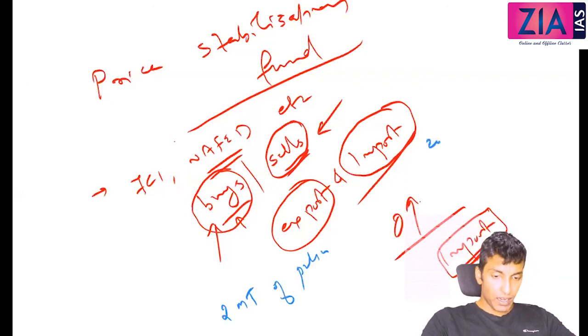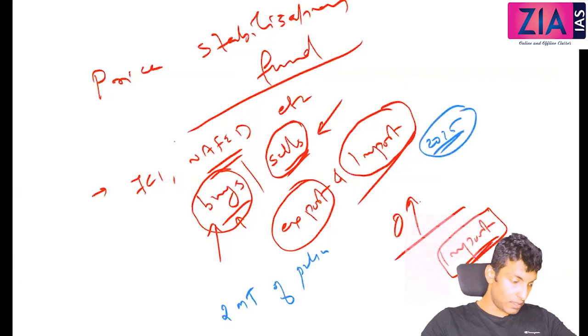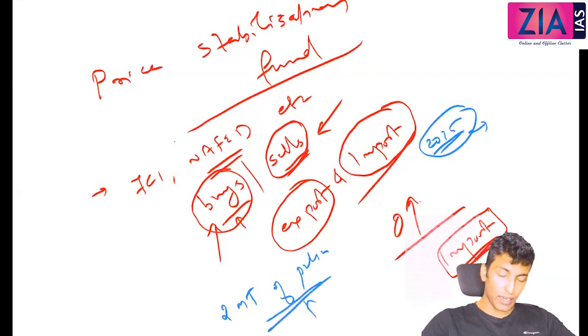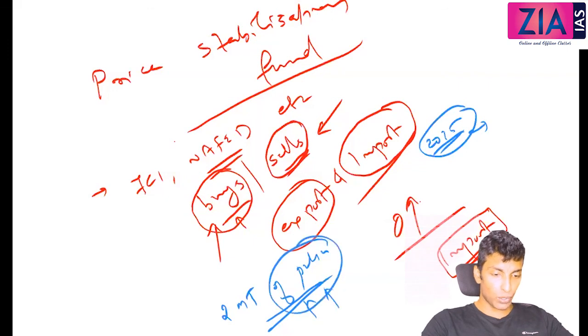Actually, in 2015, this was there. The buffer stock was there for onion and potato in 2015. So this was in 2016 for pulses. It basically depends on the volatility. So in 2016 pulses was more important. In 2015, onion, potato was more important. So this is actually based on volatility. You don't want to get into this. I just told you the buffer stock was created for this. 2 metric ton buffer stock was created.